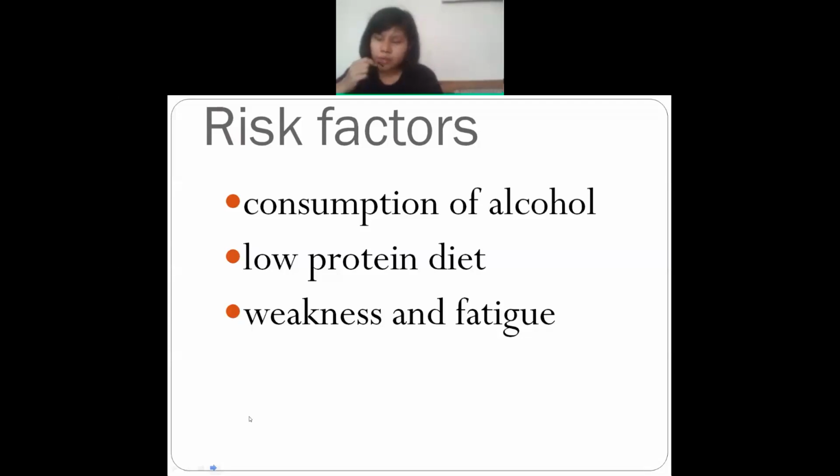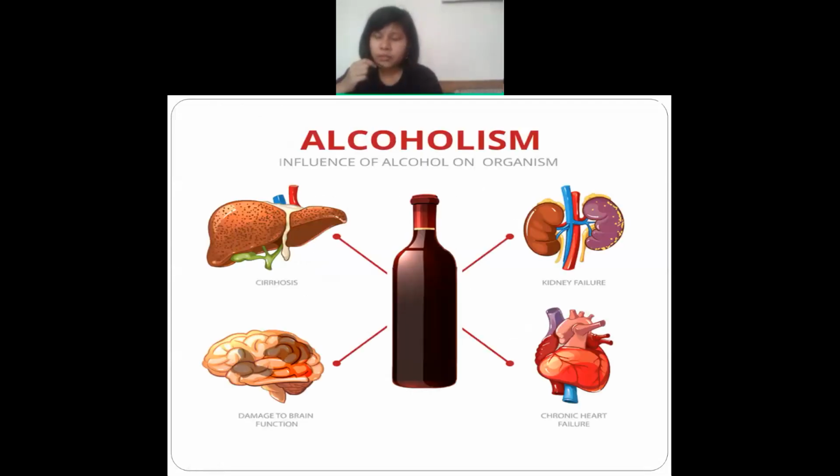Okay, so this is alcoholism. I'm just showing you in general, if a person is addicted to alcohol, what are the organs that it can affect in a person? Okay, first let's see. This is just general knowledge. This is not actually included in this ascites, but I'm just explaining all this for your own general, basic knowledge.